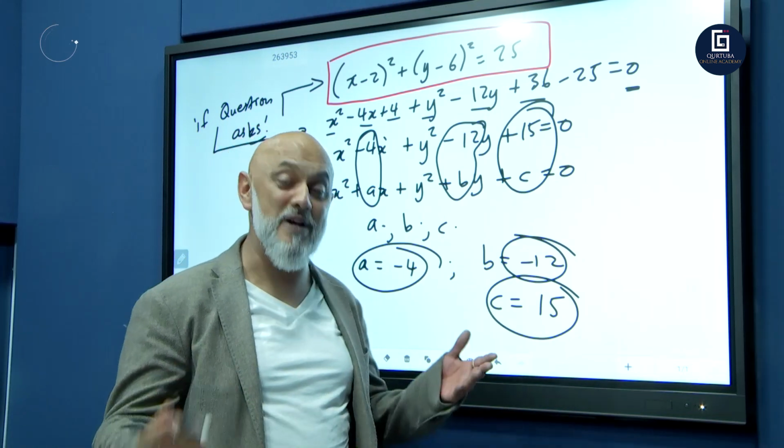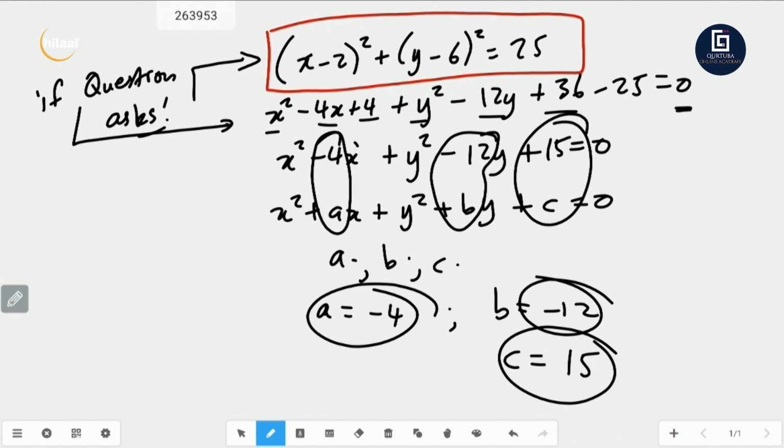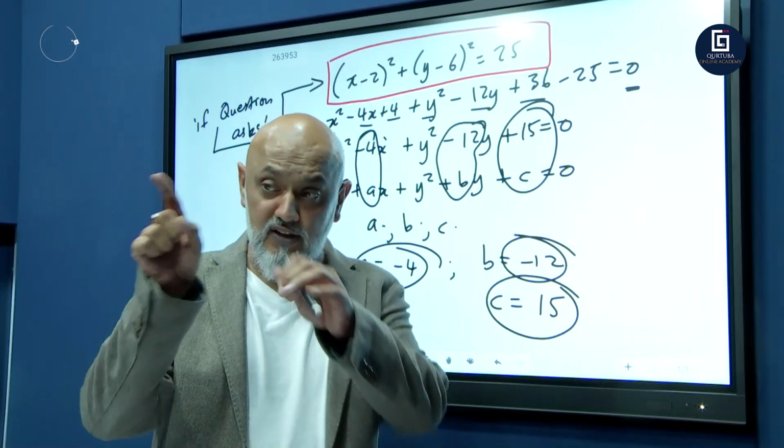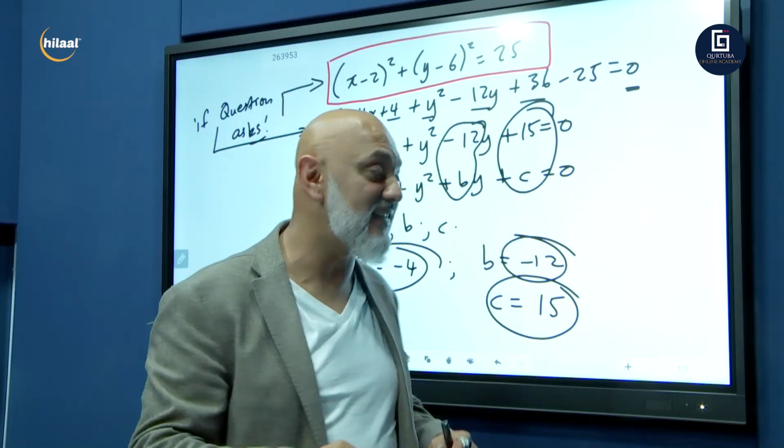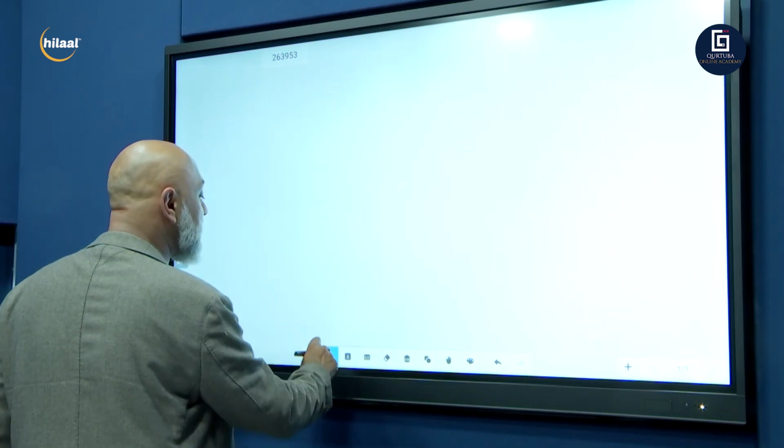Let's go into type number 2. So guys, take this down. Master type number 1. Let's go on to type number 2. What was type number 1? Where the coordinates of your center were given, and the radius. Okay. Let's delete this. Let's go on to type number 2.